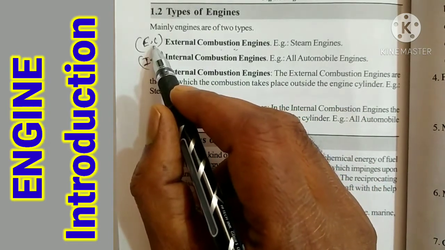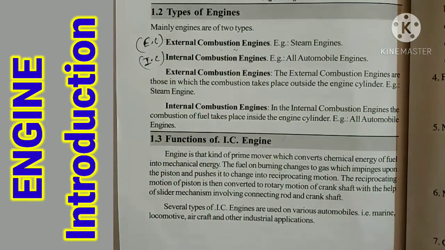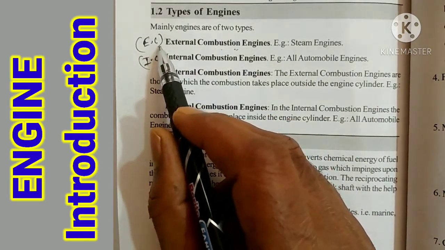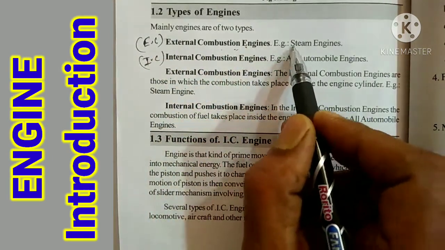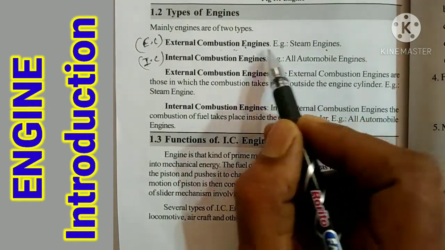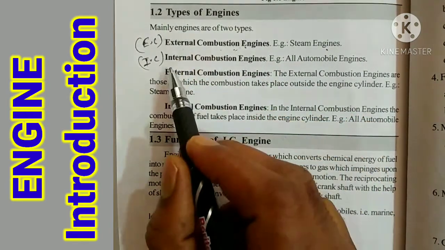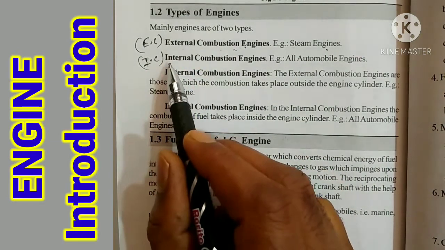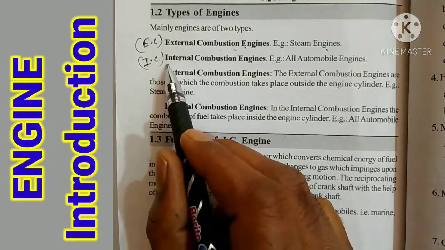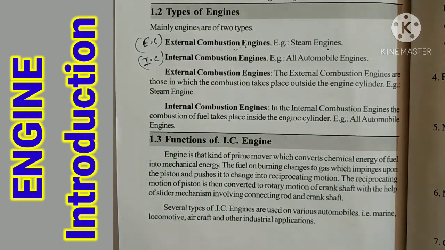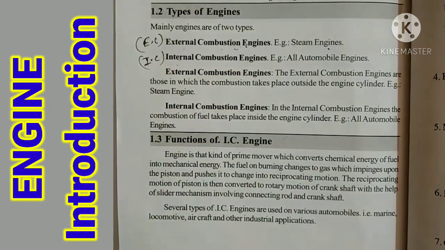Where the fuel burns outside the engine and the energy is transferred to the vehicle, that is called an external combustion engine. An example is the steam engine; old railway steam engines are external combustion engines. Internal combustion means the fuel burns inside the combustion chamber, that is, inside the engine, and the energy is transferred as mechanical energy to the vehicle. That is called an internal combustion engine.